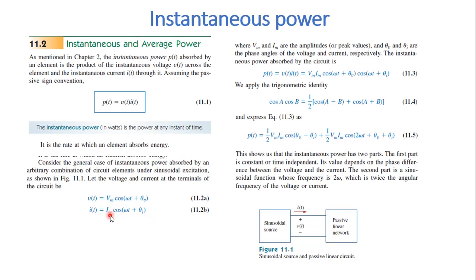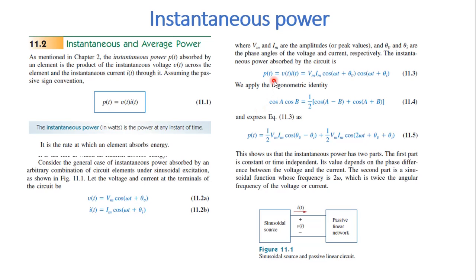Here Vm and Im are the magnitudes or peak values of voltage and current, omega is the angular frequency, and theta v and theta i are the phase angles of voltage and current respectively. So this is v of t and i of t.